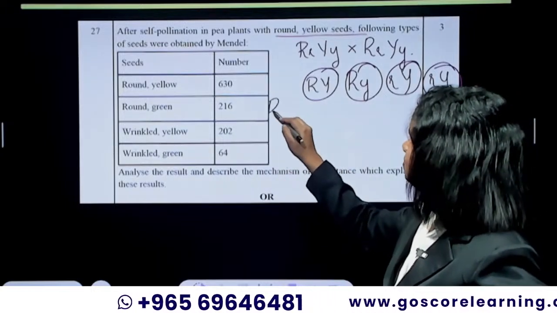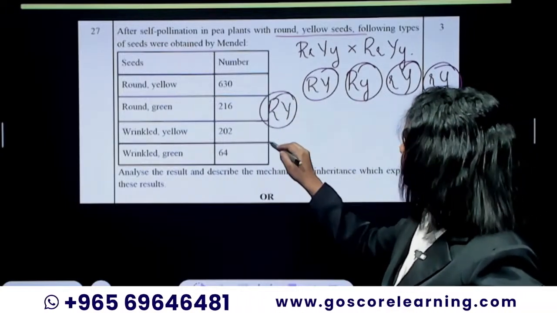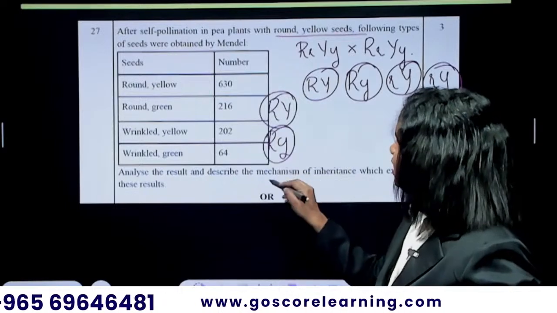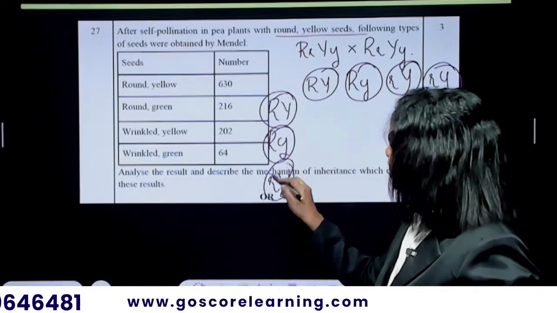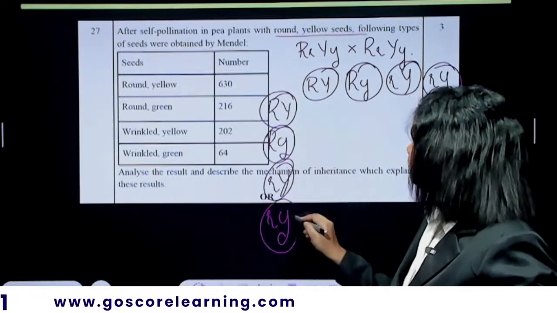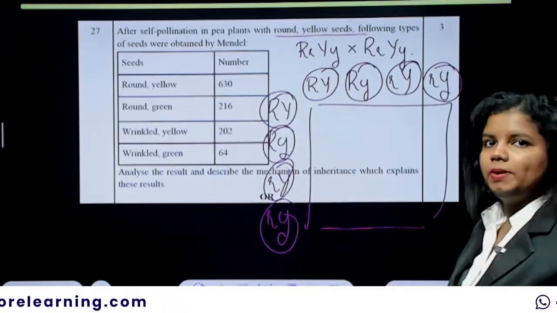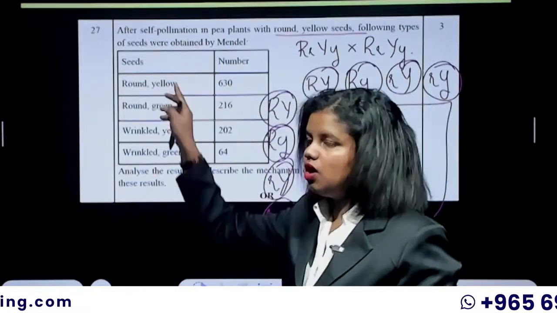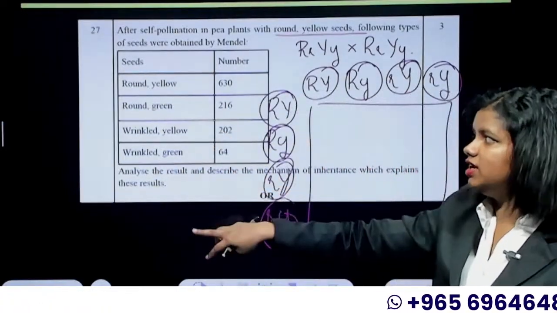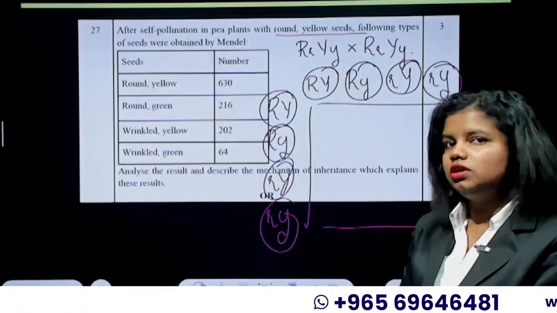And when you finally make the cross between these two parents, you will get round yellow, round green, wrinkled yellow, wrinkled green in this particular ratio.